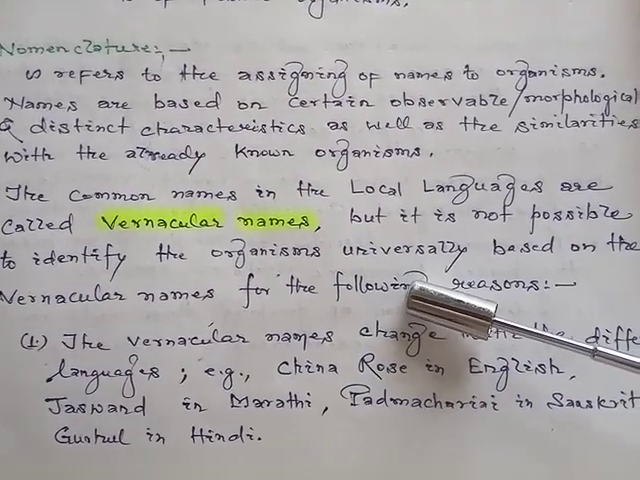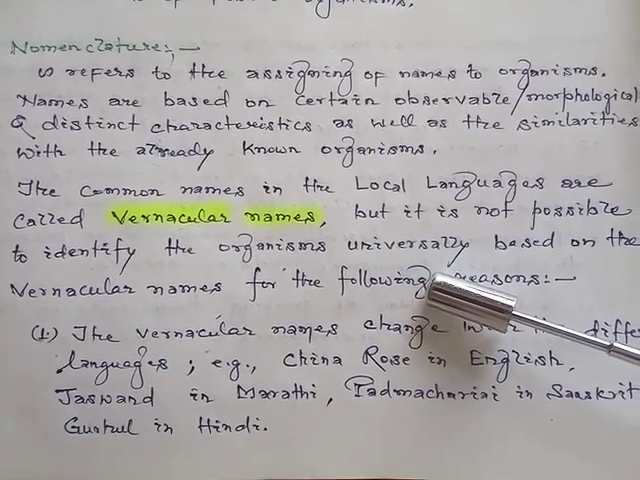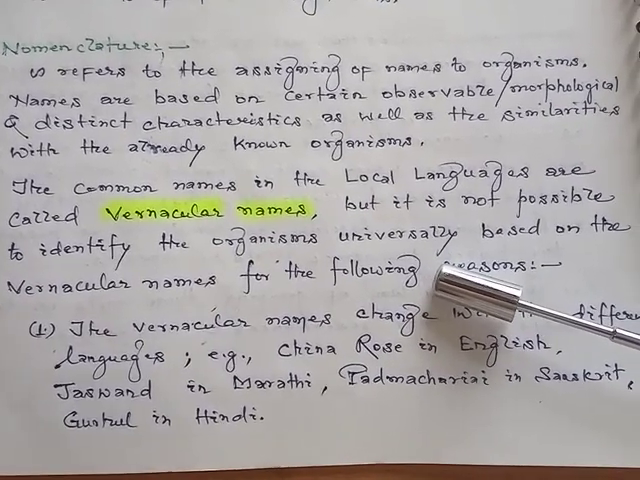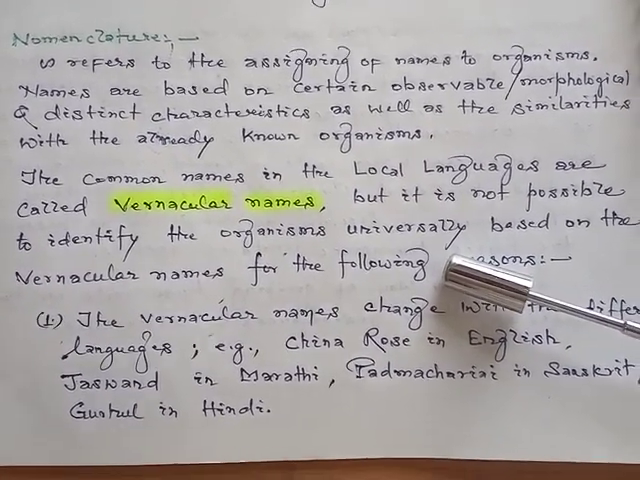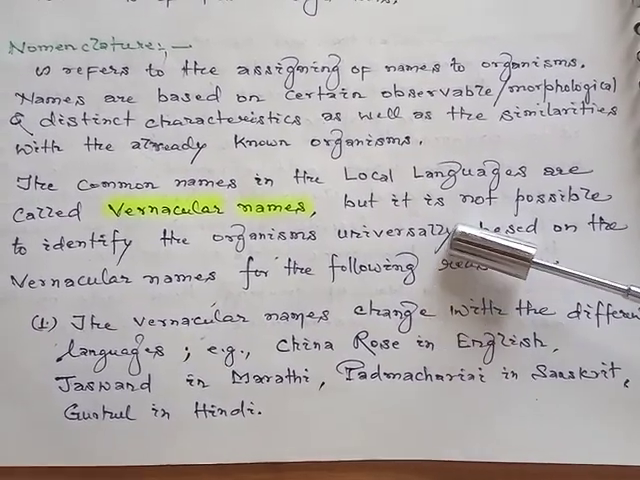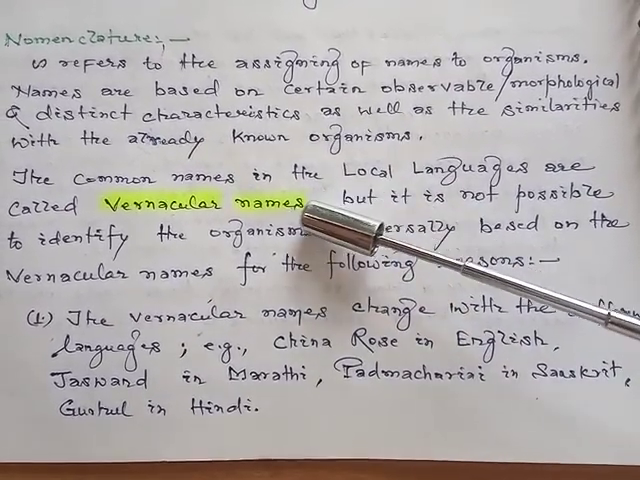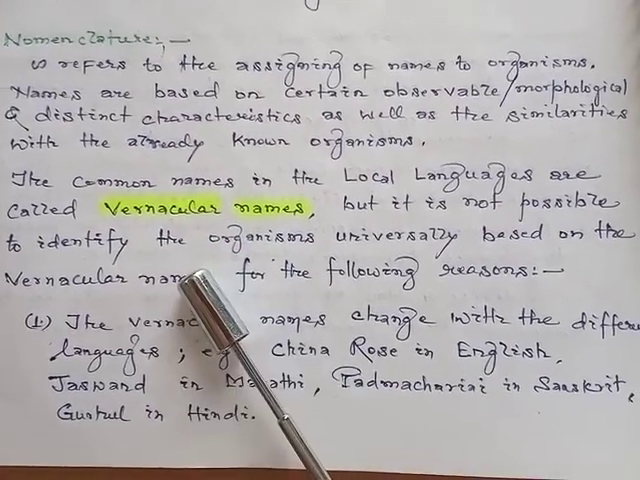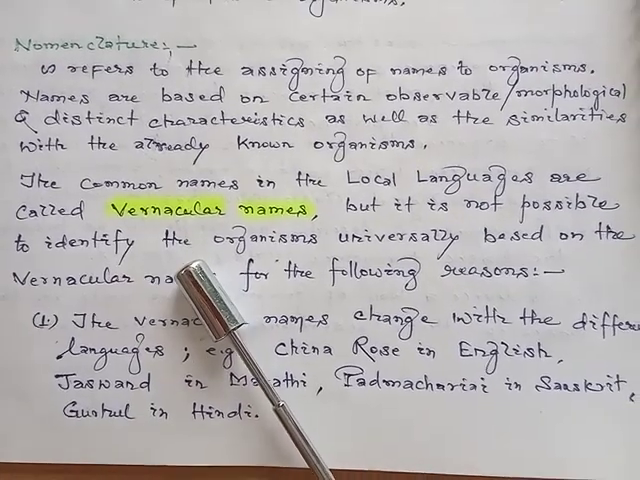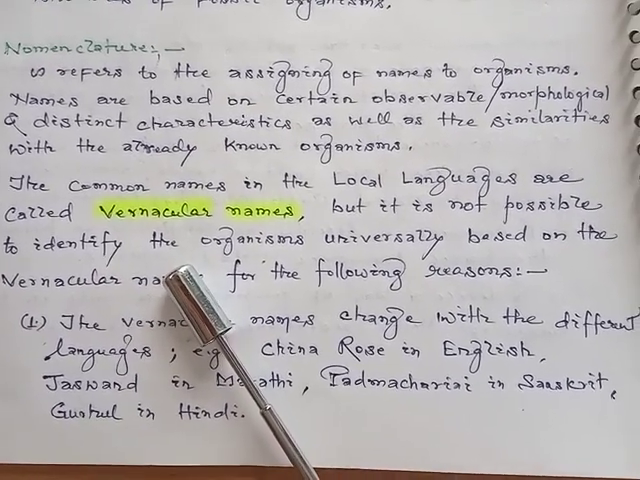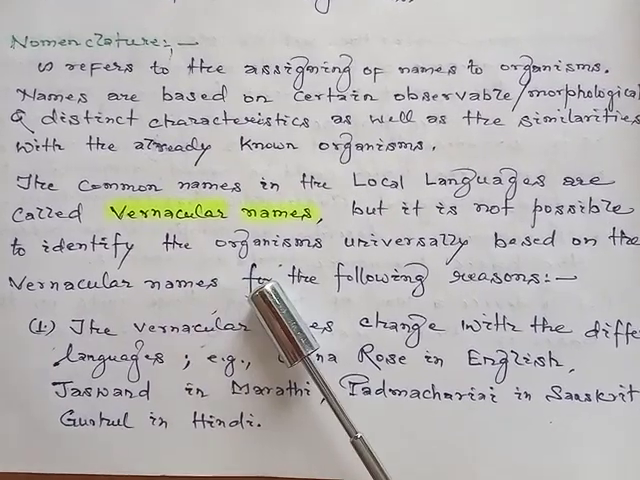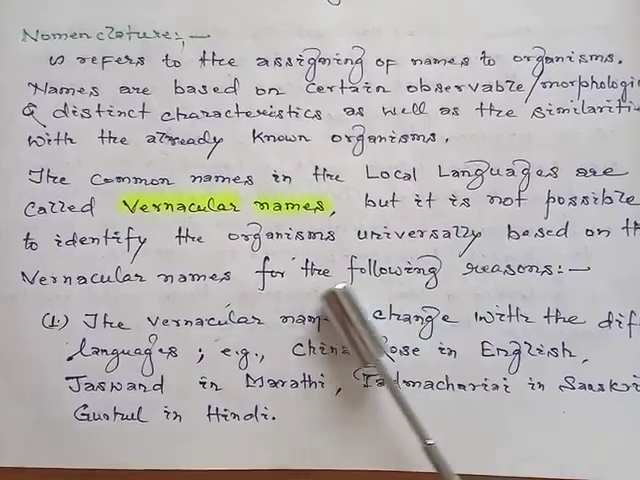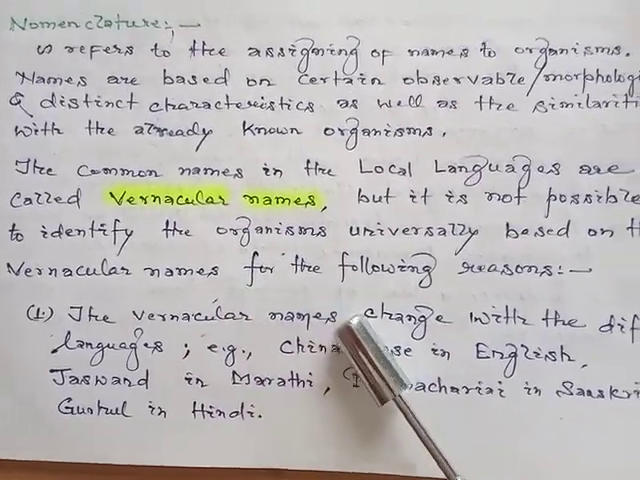We observe diverse types of living forms around us, and we know them mostly by their common names in our day to day life. These common names are called vernacular names. But based on these vernacular names or common names, it is impossible to identify the organisms universally, due to the following reasons.